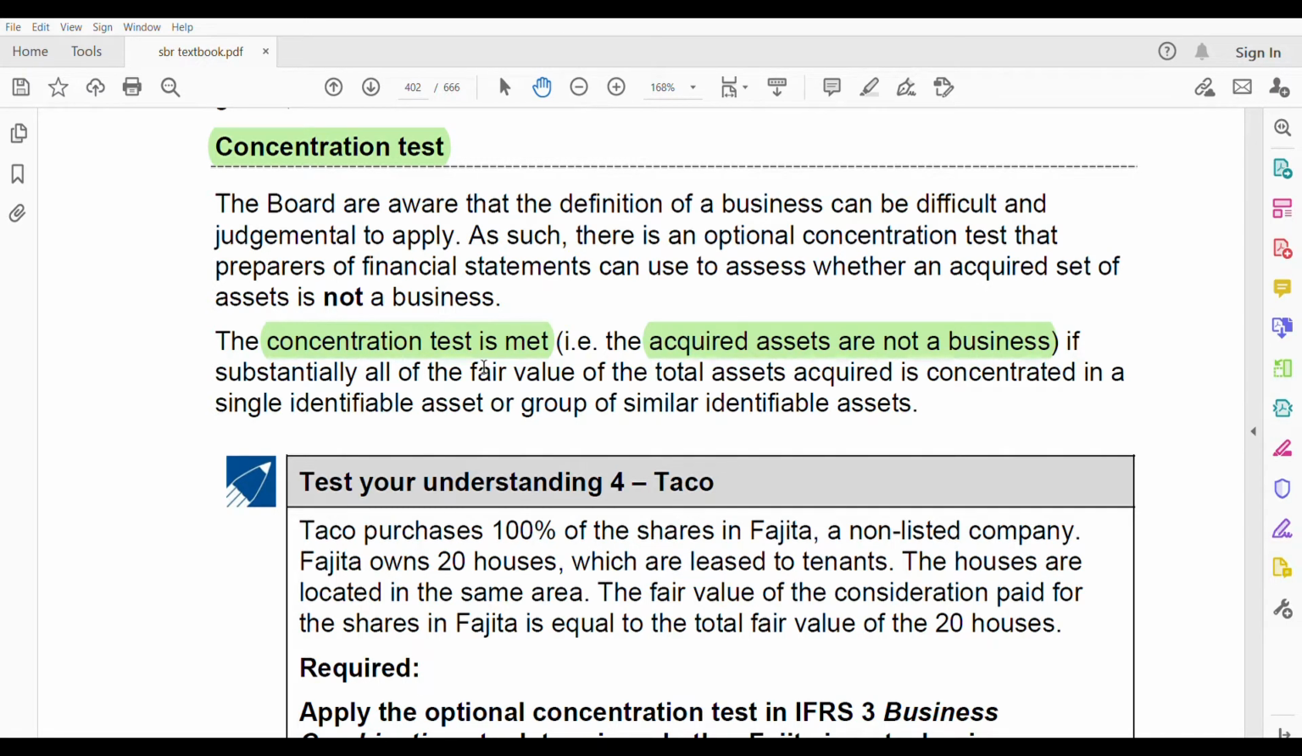If you see, look at the fair value of the total assets that you have acquired. Let's say the fair value of the total assets you have acquired is 100 million. Out of 100 million, one asset is, let's say, 90 million. So you see a very high proportion, 90% of that fair value is concentrated on one single asset, which is 90 million. So it is an acquisition of an asset, not a business. You cannot consolidate because the word is substantially. All of the fair value.